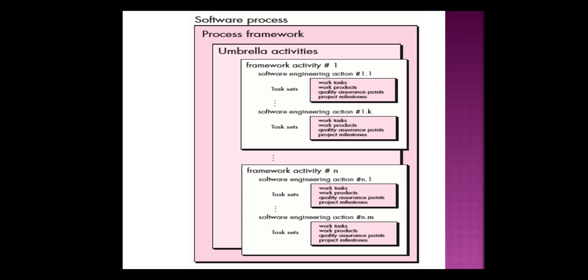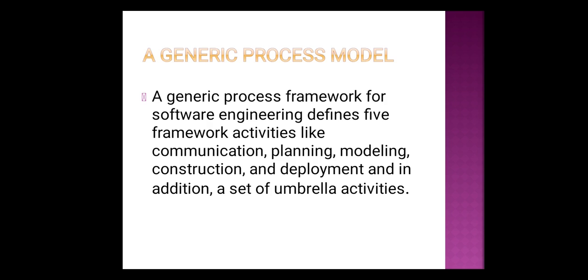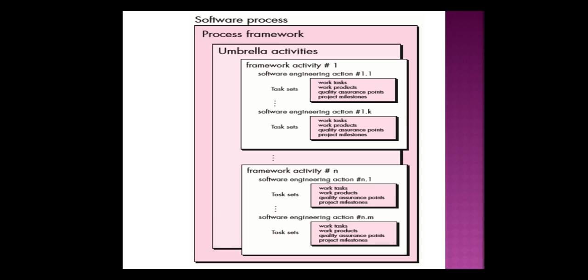In each and every activity, we have actions: software engineering action 1.1, 1.2, 1.3, 1.4, and so on up to 1.k. And again in each action we have some set of tasks. The same thing is represented for each and every action. All these sets of tasks form an action, and the collection of actions forms a framework. In this manner we can represent a software process.